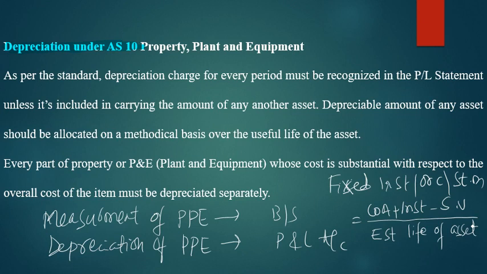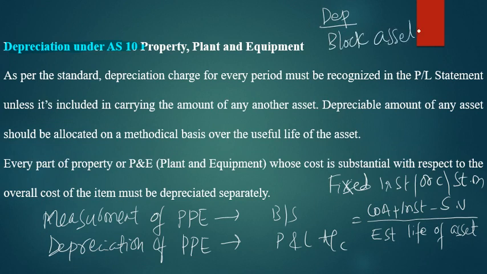So every part of the PPE, because property means the building comes. Building normally is not depreciable, it should be an appreciable asset. So for an asset in plant and equipment whose cost is significant with respect to the overall cost of the item, it must be depreciated separately. So you have to go for all the assets separately. If the rates of depreciation are not the same, you know that in income tax we normally practice depreciation rules with blocks of assets.